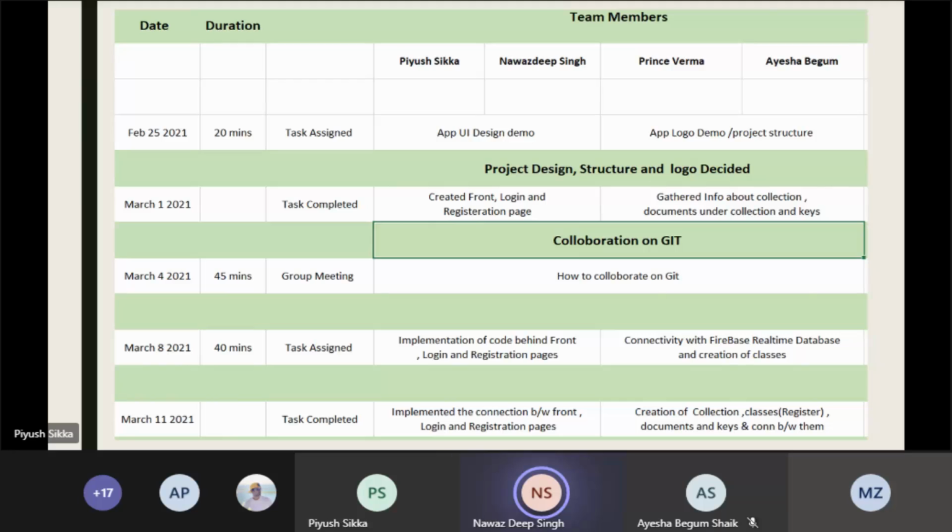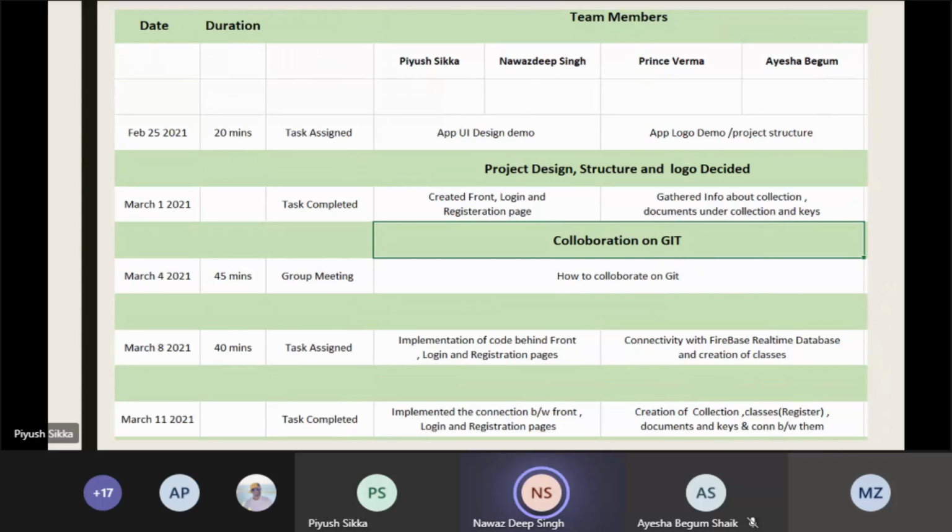Next we learned how to collaborate on Git, because it is very much important, so that whenever changes are made, every person should have the latest version. So we tried to collaborate on Git. And the next task we performed is that we implemented the code behind the pages like the front page, login page, and the registration page. And we also connected with the Firebase database and created the classes.